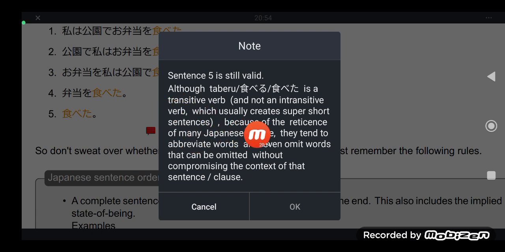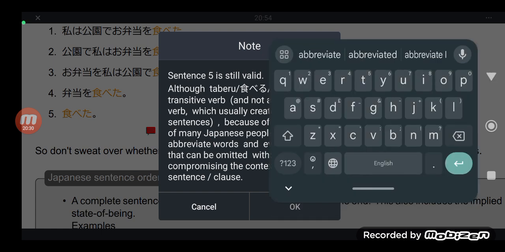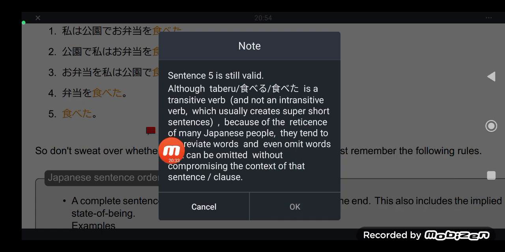Because of the reticence of many Japanese people, they tend to abbreviate words and even omit words that can be omitted without compromising the context of that sentence or clause. That is called reticence, or brevity, being concise. You can understand their words by means of context, by thought, and of course by common sense.